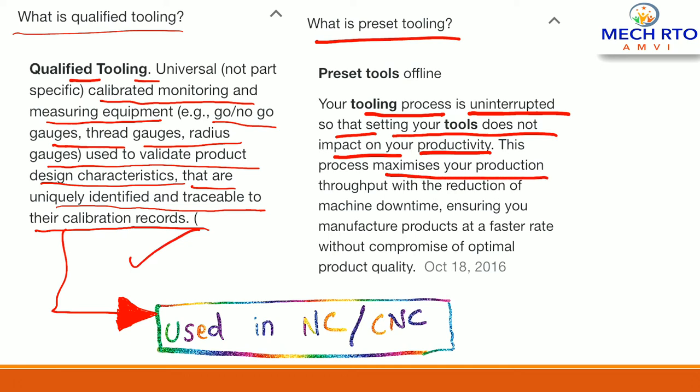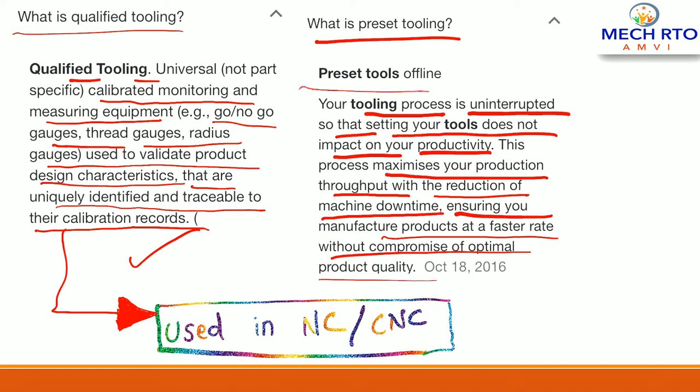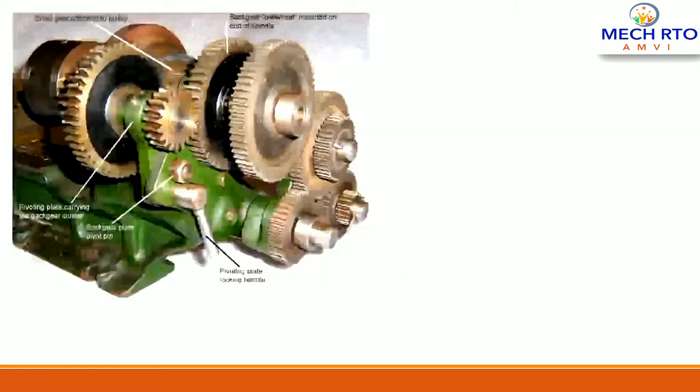This process maximizes your production throughput with a reduction of machine downtime, ensuring you manufacture product at a faster rate without compromising optimal product quality, right? So this is preset tooling. Preset is basically already set dimensions, and you have to start your process, cutting process or whatever CNC machine process. But qualified tooling is basically for a single operation, where you are doing this measurement. That is qualified tooling, right?